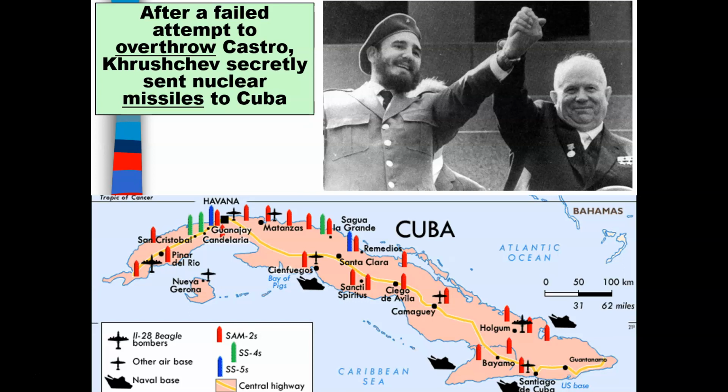Fidel Castro initially was not a communist, but he saw that the Soviet Union, the Russians, could protect him from being overthrown, and therefore he formed alliances with the Soviet Union. The Soviet Union, in response, liked the idea of having Fidel Castro as a friend, and they actually placed missiles in Cuba that would easily target the United States.